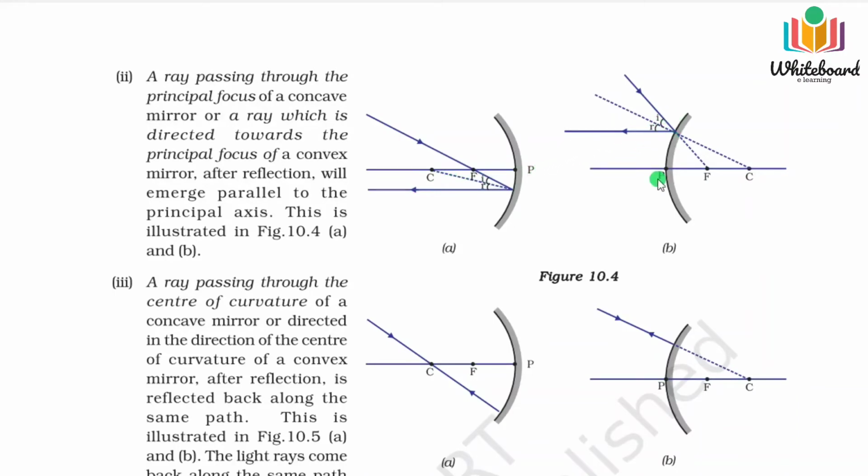And now for the convex mirror, you can see it seems to fall on the focus. If any ray seems to fall on the focus, after reflection it will also be parallel to the principal axis, you can see here. The dotted line indicates that this is the normal at this point, and here i and r, according to the law of reflection, the angles will be equal.